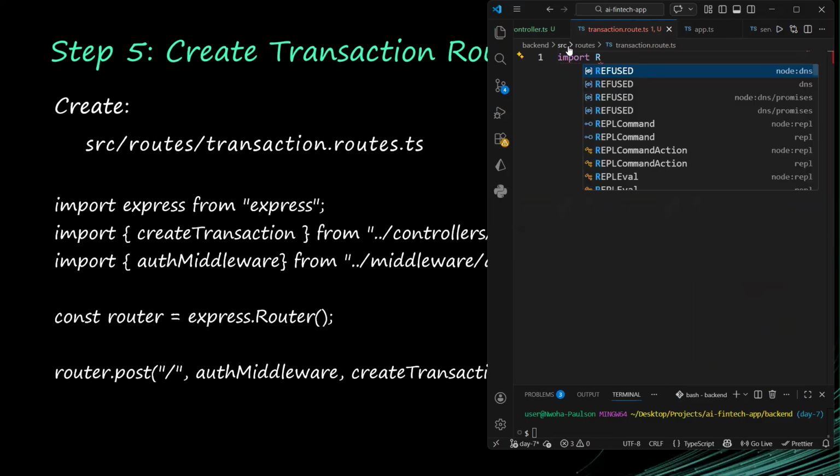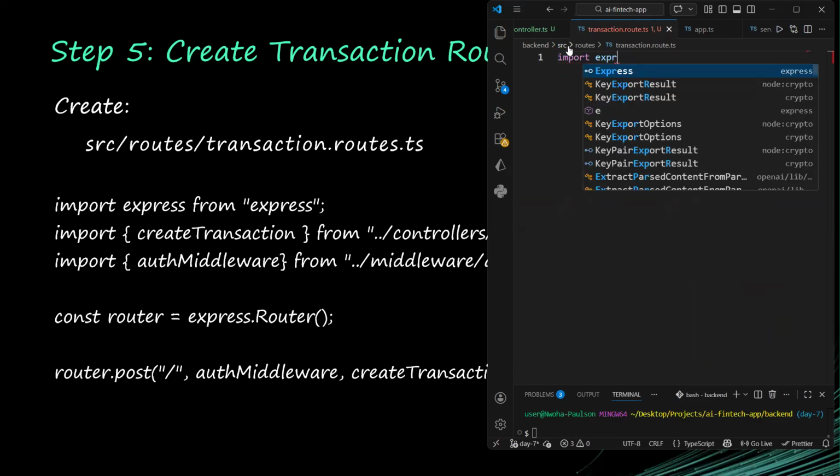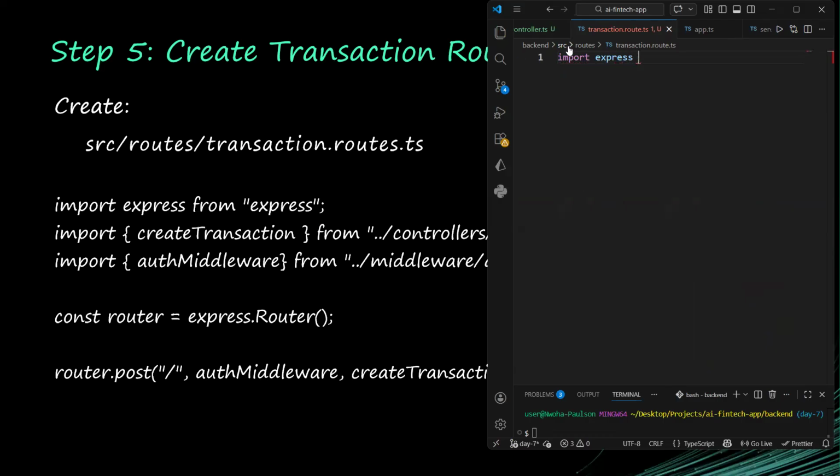So the first thing I will do is import Express, because the router is in Express. Then the next thing is to import createTransaction, because we are going to use the createTransaction function. That is something like the logic there for our controller.